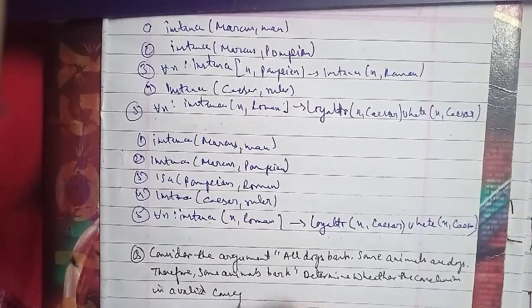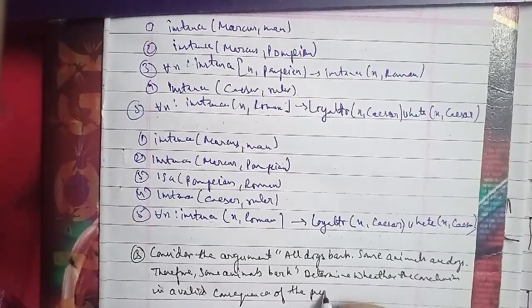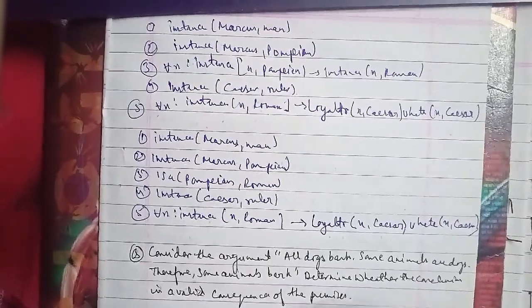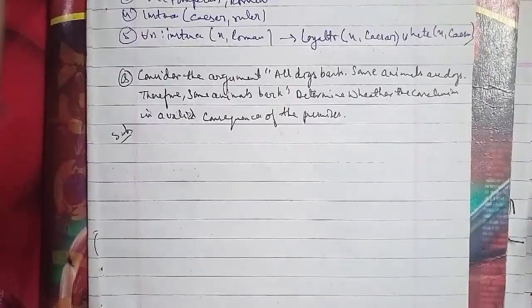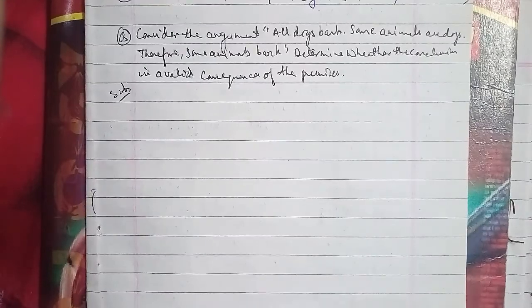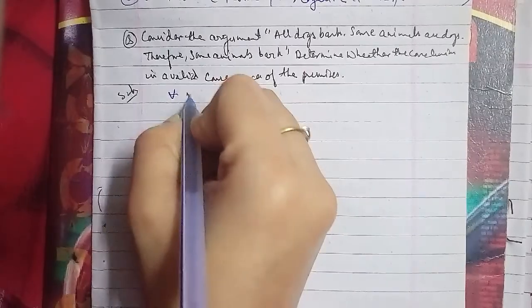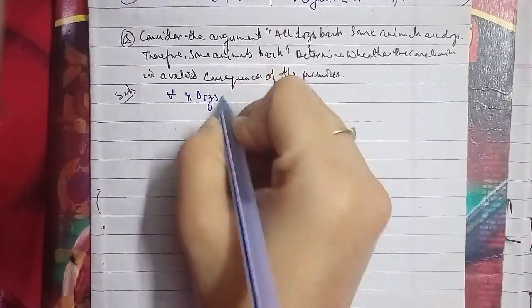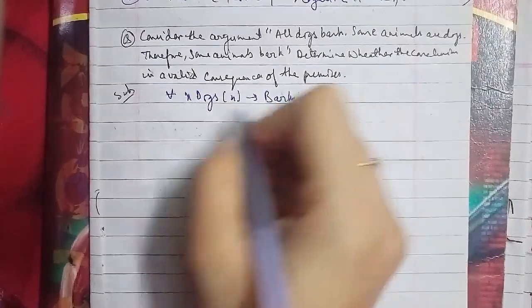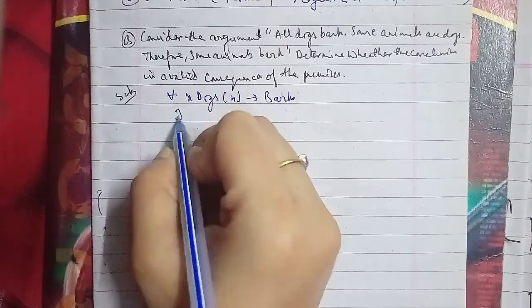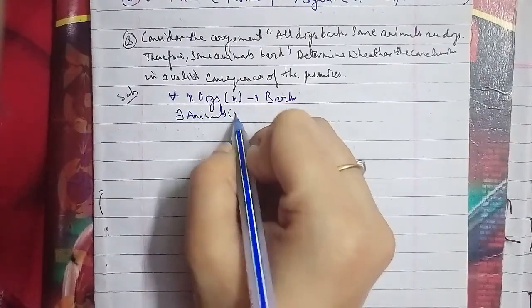So this is the criteria they have given, and for that we will go ahead and solve it.